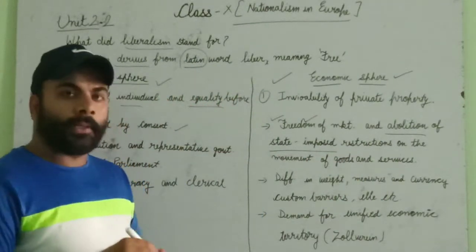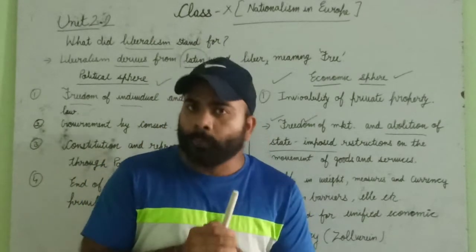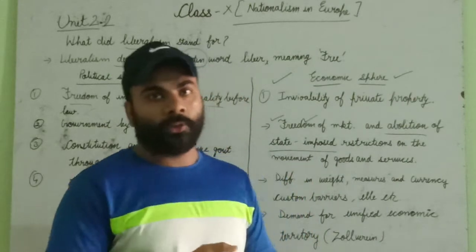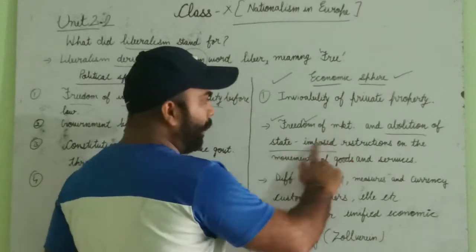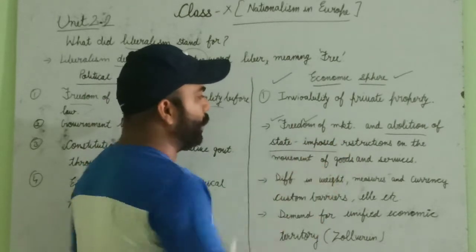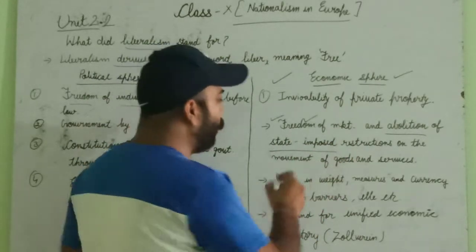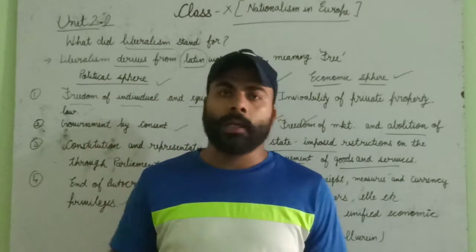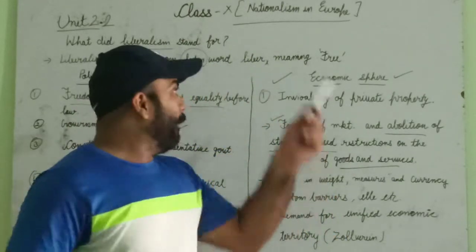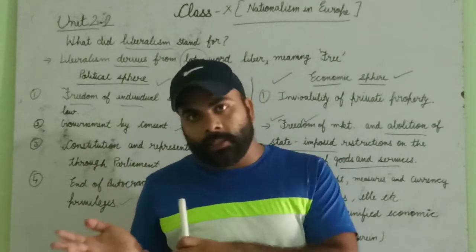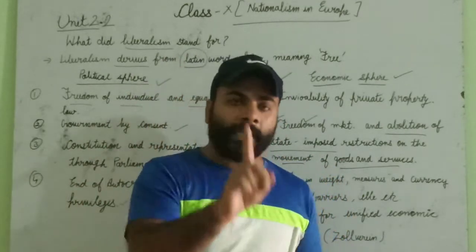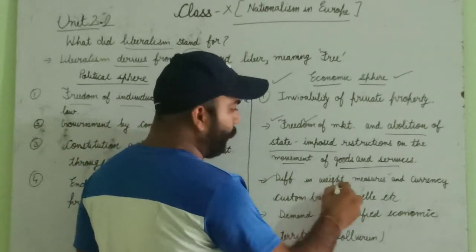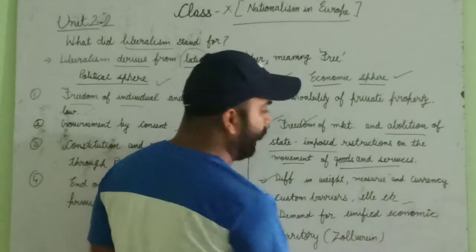Whatever restrictions are imposed by the states on trade, like guilds and others, those restrictions have to be removed. Right, this was the freedom they wanted: freedom of market and abolition of state imposed restrictions on the movement of goods and services from one area to another area. Whatever is written on the board, please note all those points.